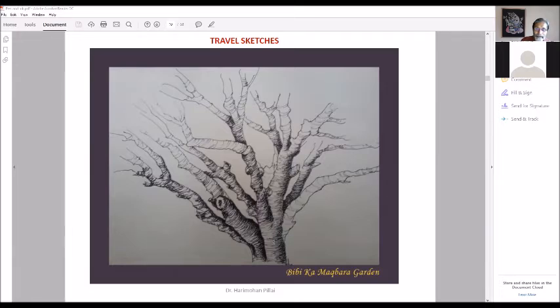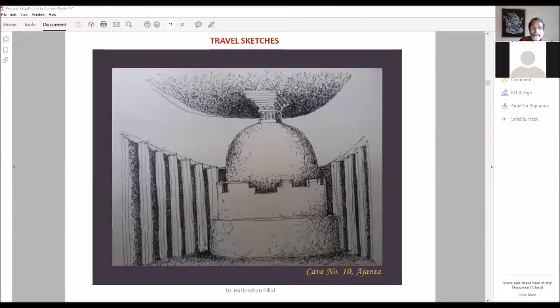So this was in a place called Bibi Ka Maqbara Garden, that is in Aurangabad. So where I have traveled different parts of the world. So wherever I go, I carry sketchbook and sketch like this. So I'm showing you only pen and ink sketches which I have done. I do a lot of different types, pencil, pen and ink, watercolor, and so on. But today we are discussing pen and ink sketch.